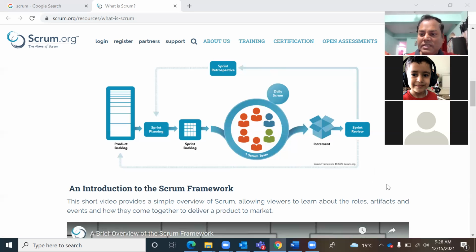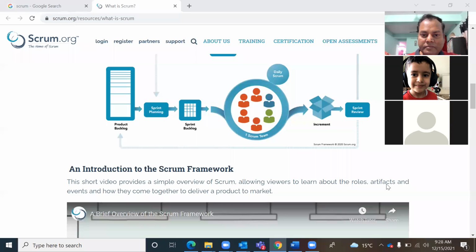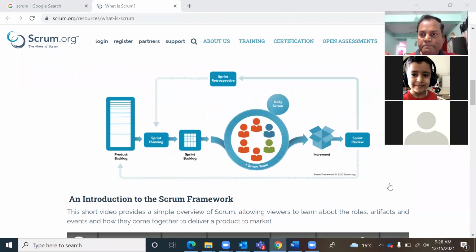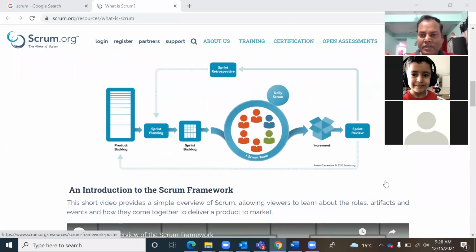Any question on Scrum? I'm good. This diagram says everything. Okay. Very good.